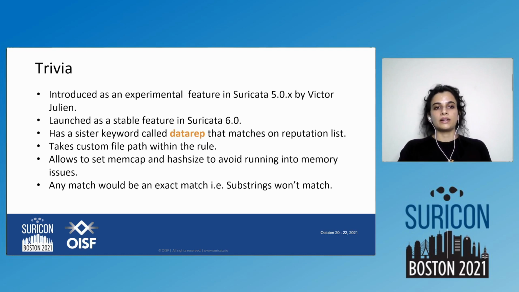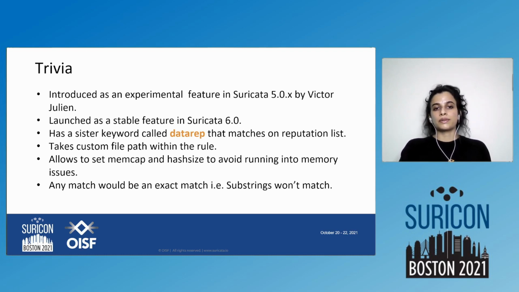The datasets can take a custom file path within the rule. So when you define the load keyword in the rule, you can mention a custom file path as well. It does not necessarily have to be in the same directory.